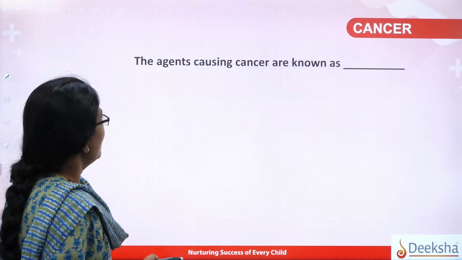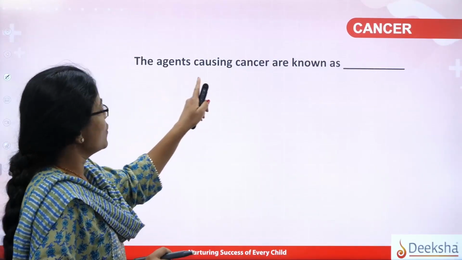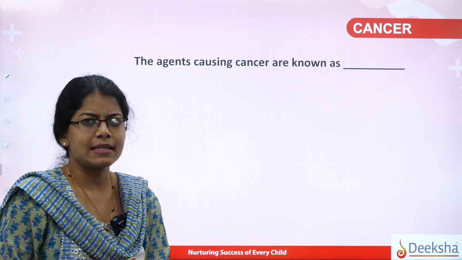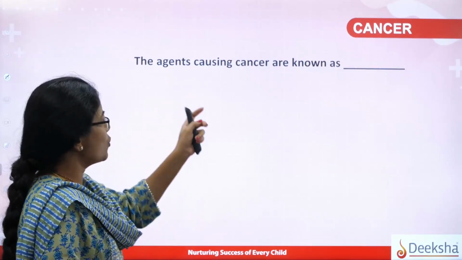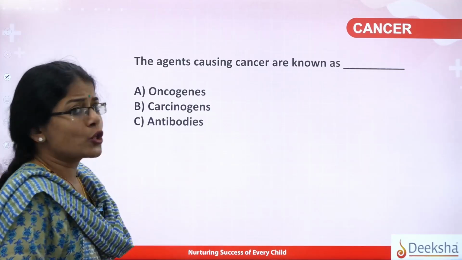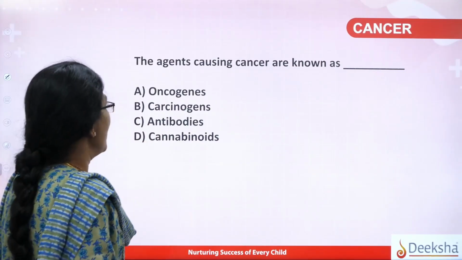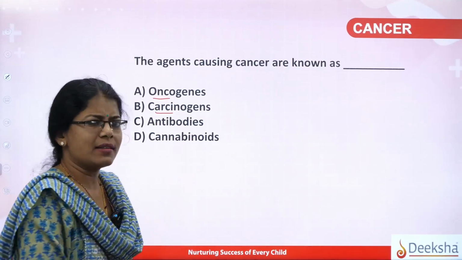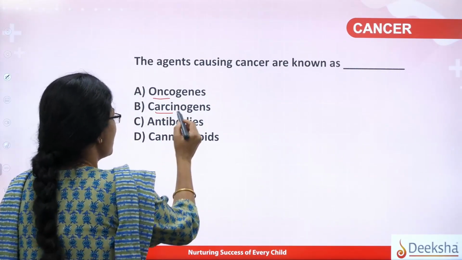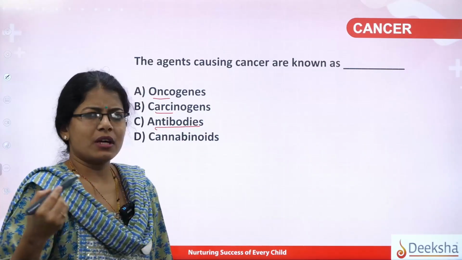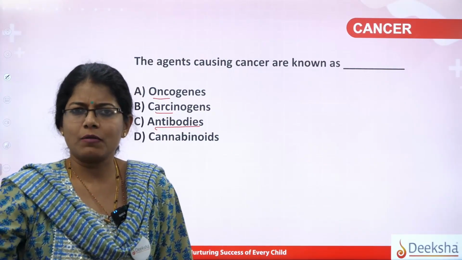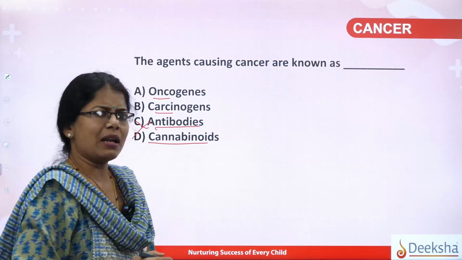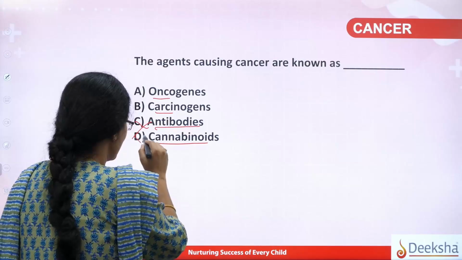Okay. Next question: the agents causing cancer are known as. So we moved on to the next concept, that is the next disease, cancer. The first question here: the agents which cause cancer are known as oncogenes, carcinogens, antibodies, cannabinoids. Students, antibodies are connected with the immune cells, that is, B cells produce antibodies, so it is not connected here. Cannabinoids are basically drugs. Again, it is not connected here.